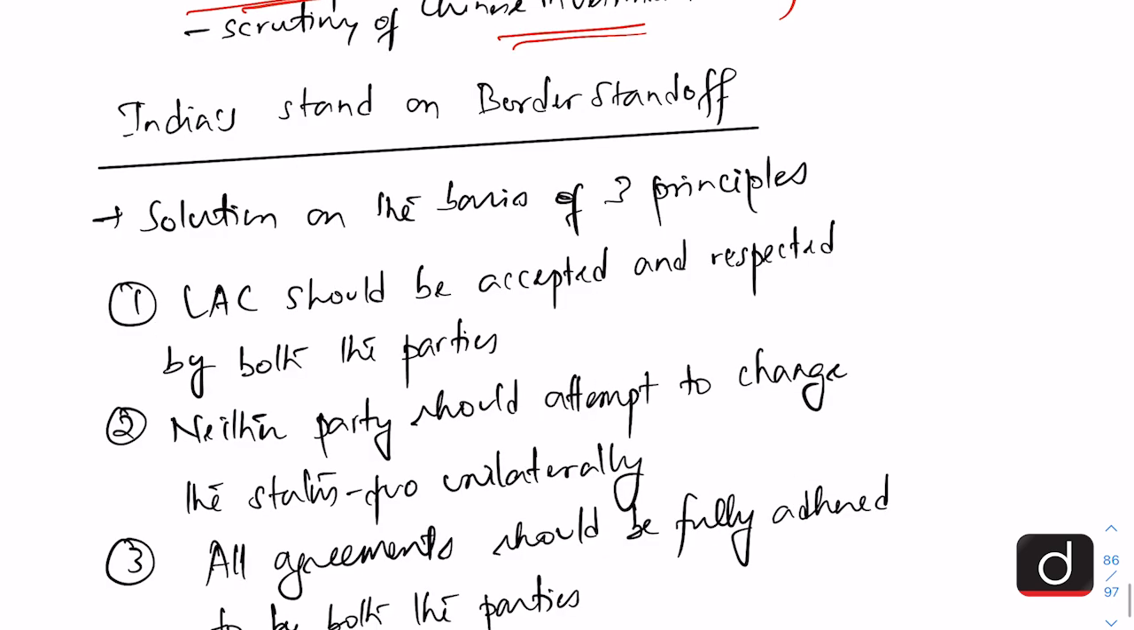Now we should also know what is India's stand on the border standoff. So India wants a solution on the basis of three principles.